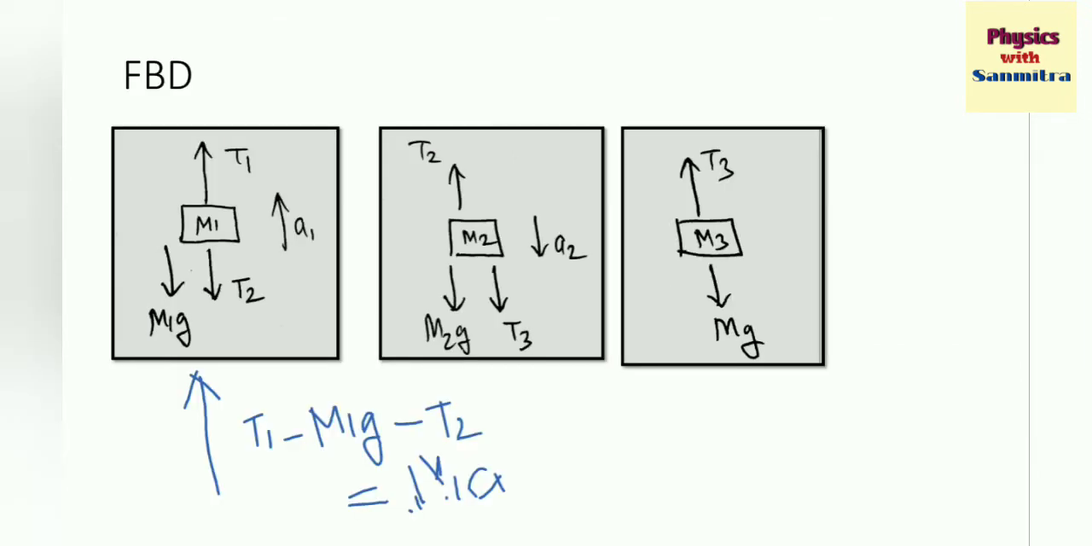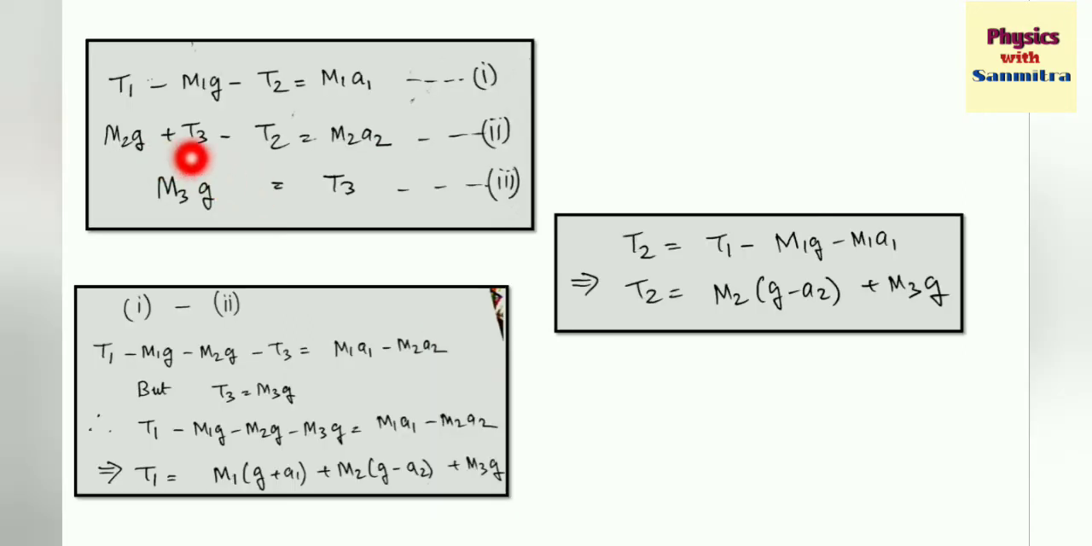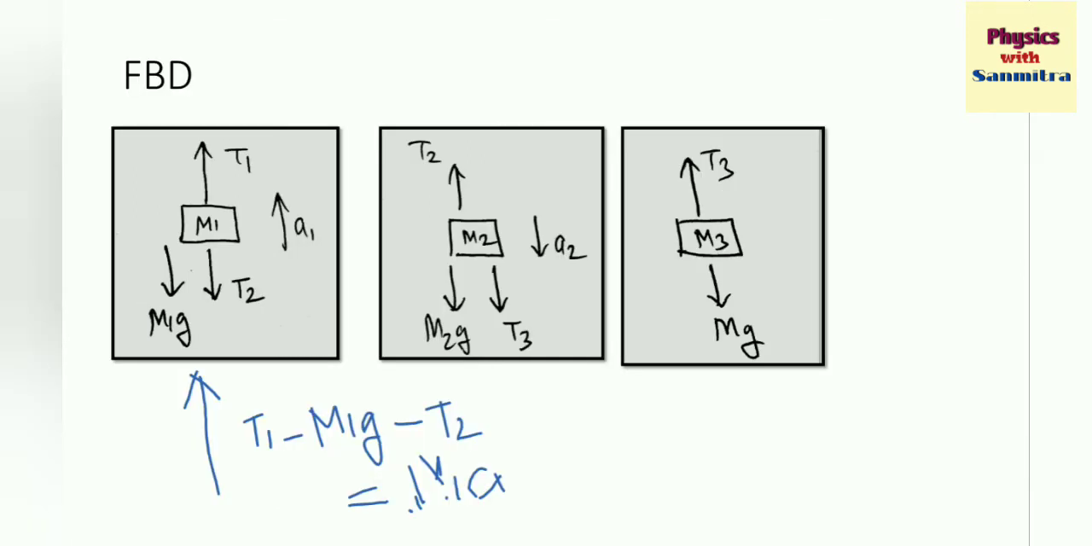In the second block the net force is acting downwards because the acceleration is downwards. So m2g plus t3 minus t2, that is the net force acting downwards, and that will be equal to m2 into a2. And for the last one, m3g is equal to t3 because this mass is not accelerating, so it is in equilibrium. So t3 is equal to m3g. Now let's solve these three equations.